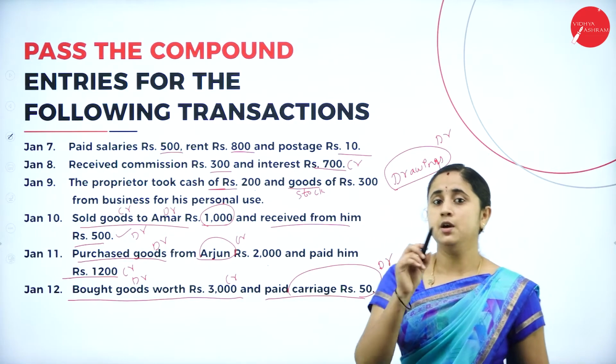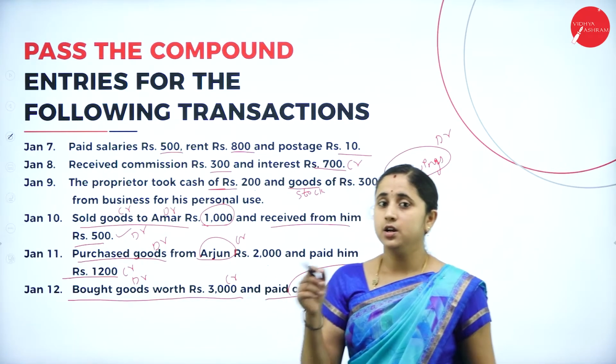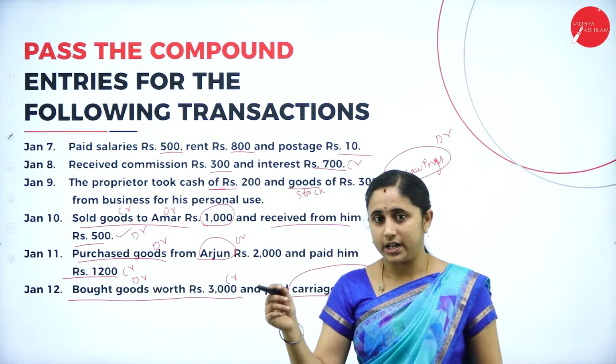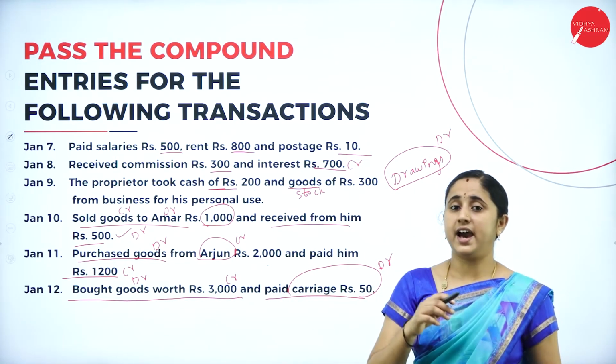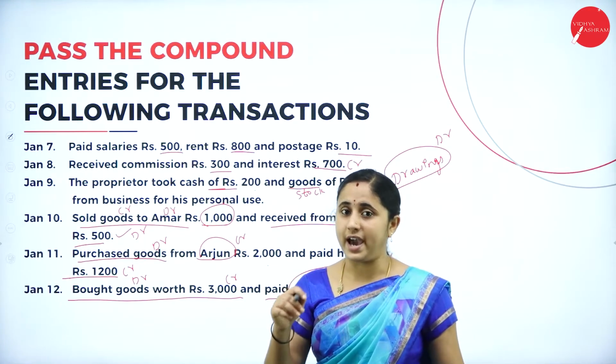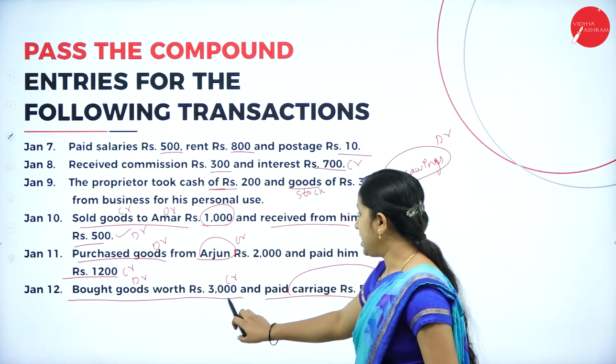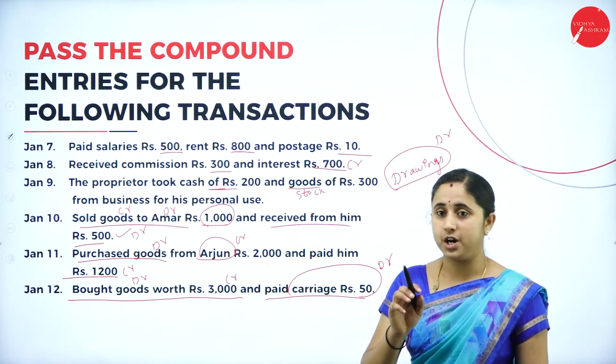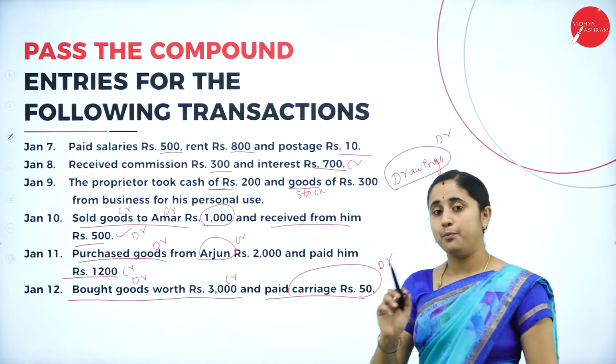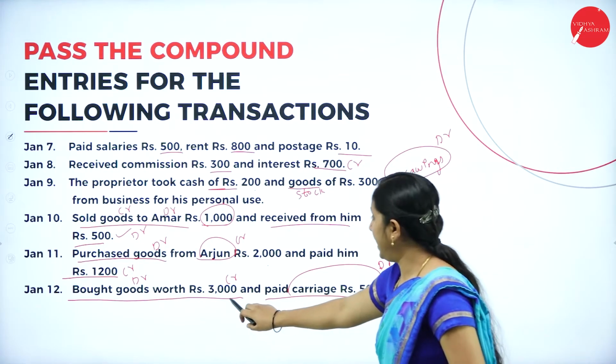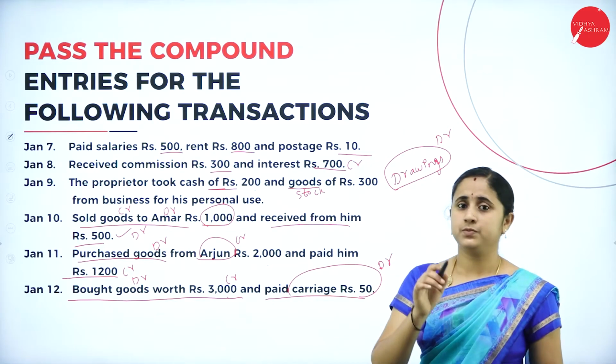The entry will be purchase account debtor to carriage account debtor. It is also an expense. Carriage account debtor to cash account. You have paid cash of rupees 3000 for purchase as well as 50 for carriage. So, you will pay 3050 of cash.